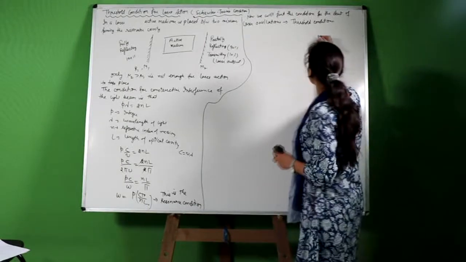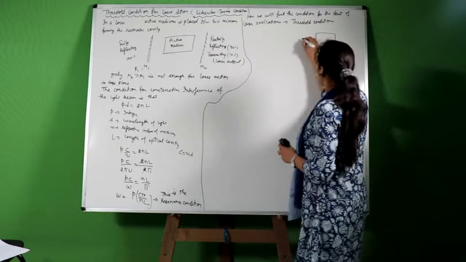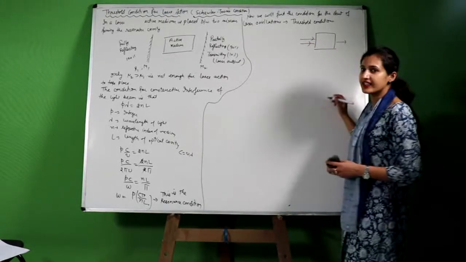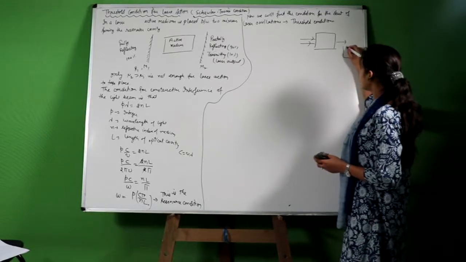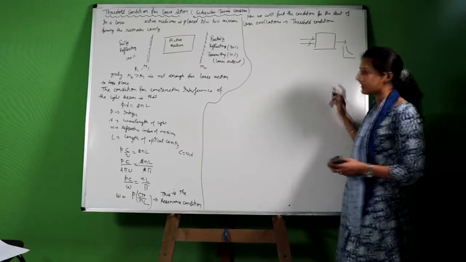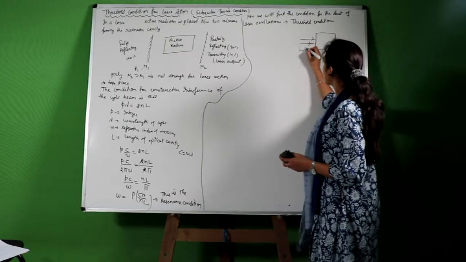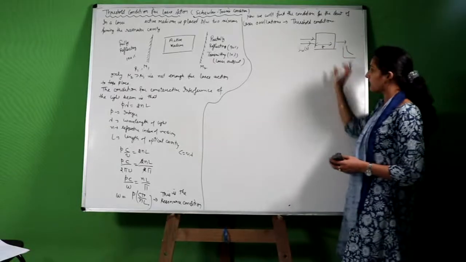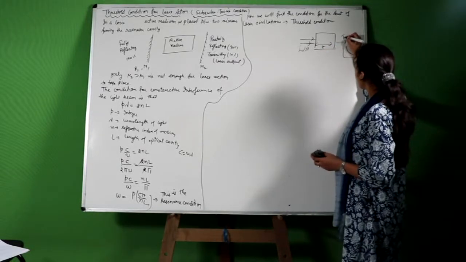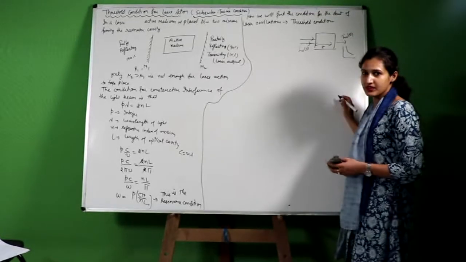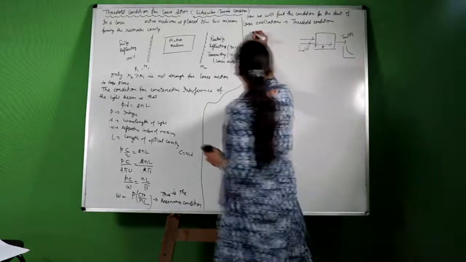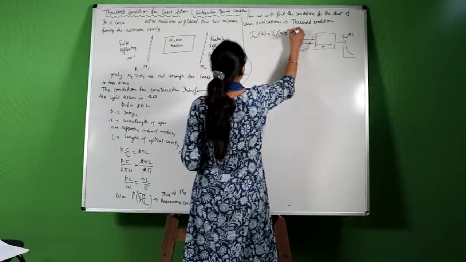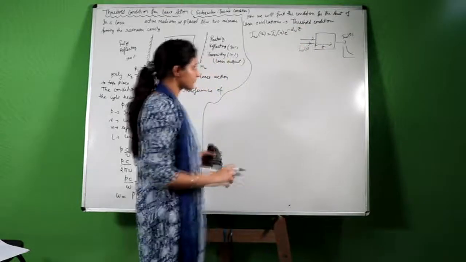We know that when light passes through a medium, its intensity gets reduced exponentially. We have seen this in the last article. If the intensity is I omega 0 and we pass it through an absorbing medium of thickness Z, then the intensity I omega Z will decay exponentially. Mathematically we can write it as I omega 0 e raised to negative alpha omega Z. We have derived this relation.